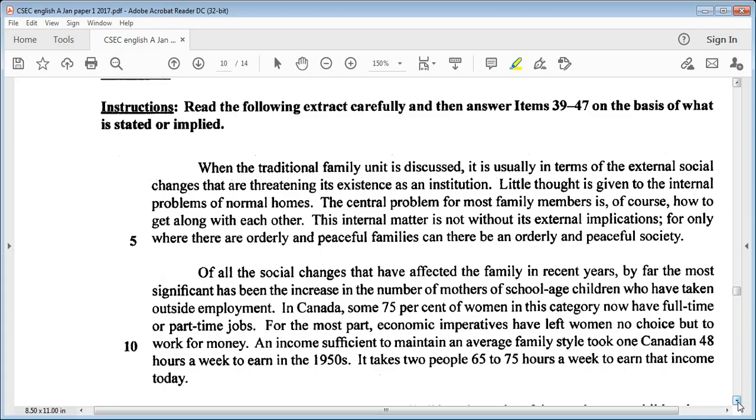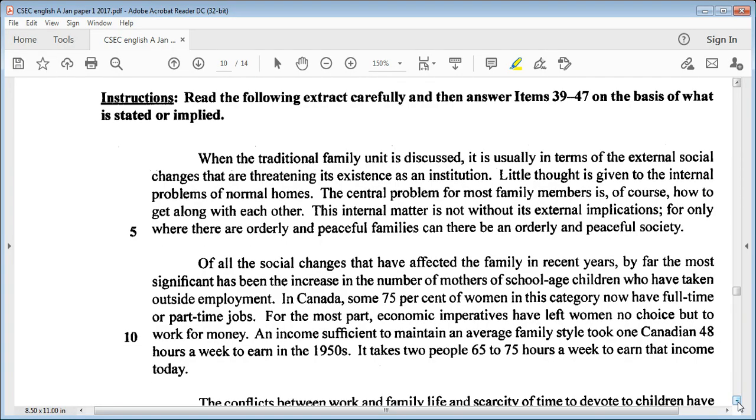This internal matter is not without its external implications, for only where there are orderly and peaceful families can there be an orderly and peaceful society. Of all the social changes that have affected the family in recent years, by far the most significant has been the increase in the number of mothers of school-age children who have taken outside employment. In Canada, some 75% of women in this category now have full-time or part-time jobs. For the most part, economic imperatives have left women no choice to work for money.